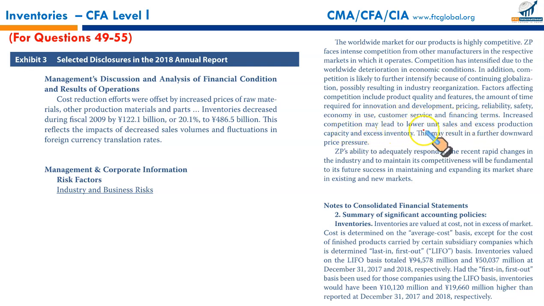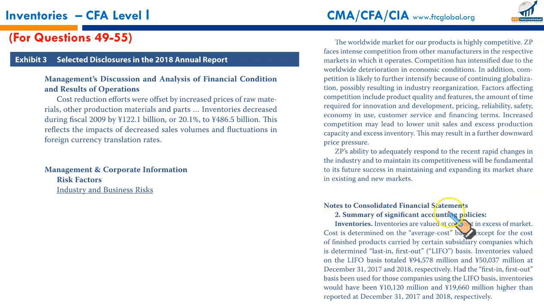Increased competition may lead to lower unit sales and excess production capacity and excess inventory, which could involve many costs called the carrying or holding cost, insurance of inventory, pilferage, deterioration, obsolescence, etc. This may result in further downward price pressures. ZP's ability to adequately respond to the recent rapid changes in the industry and to maintain its competitiveness will be fundamental to its future success in maintaining and expanding its market share in existing and new markets.